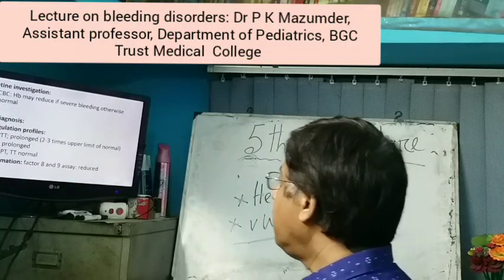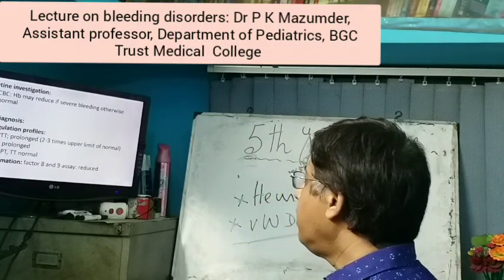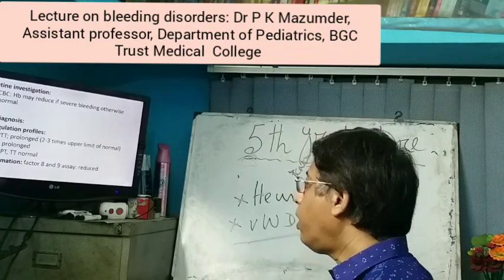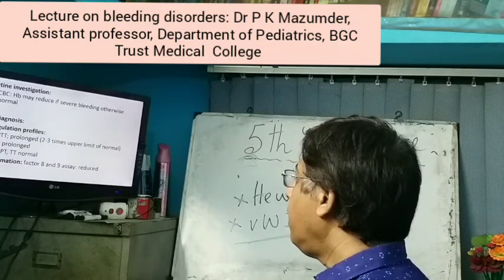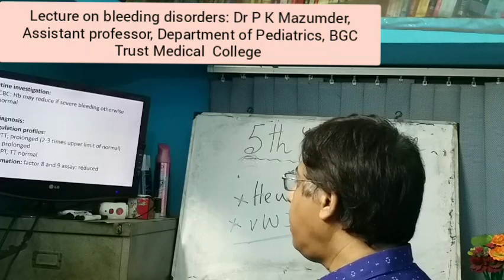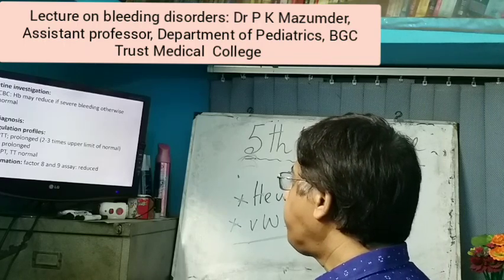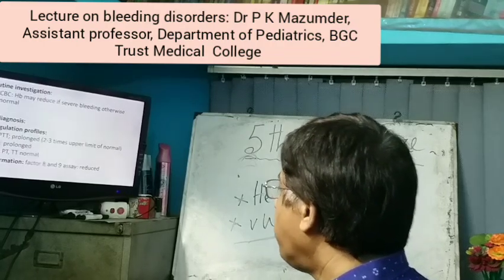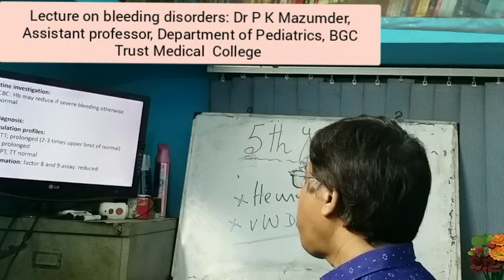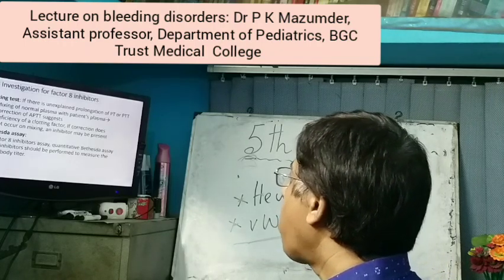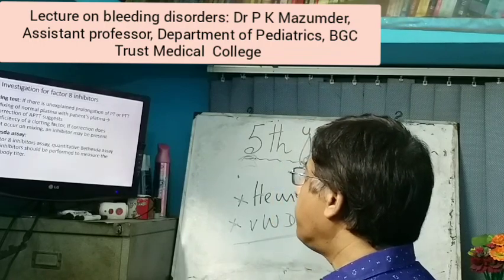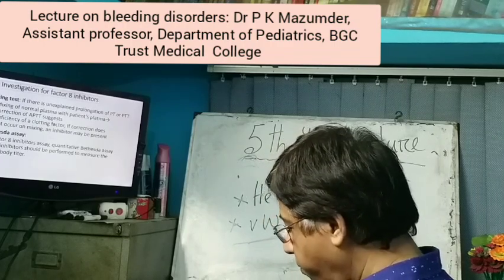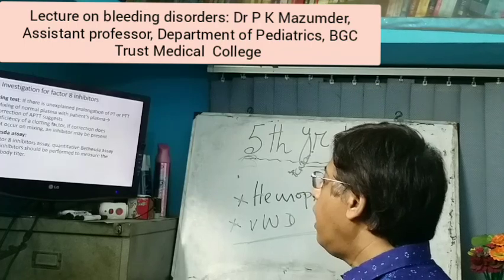And for diagnosis, clotting factor, coagulation profile: APTT is prolonged 2 to 3 times the upper limit of normal. Clotting time is prolonged. Nowadays clotting time is not done, APTT is done. Clotting time is prolonged, but bleeding time, prothrombin time and thrombin time are all normal. Confirmation is by factor 8 and 9 assay; these factors are reduced. Now, investigation for factor 8 inhibitors: this is a mixing test and Bethesda assay.